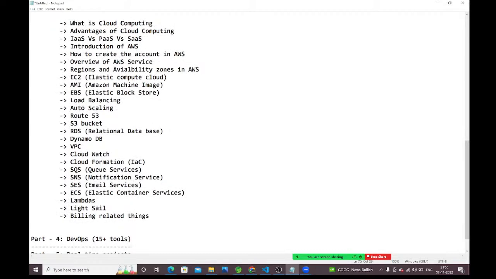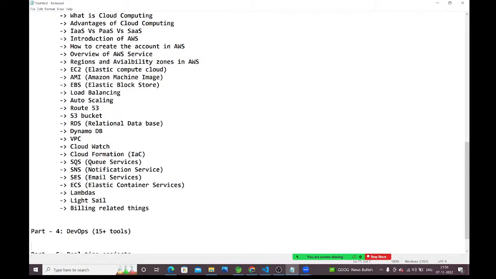What tools we are going to discuss in DevOps, guys? Here I mentioned 15 plus tools I am going to discuss in DevOps. What 15 plus tools am I going to discuss in DevOps?